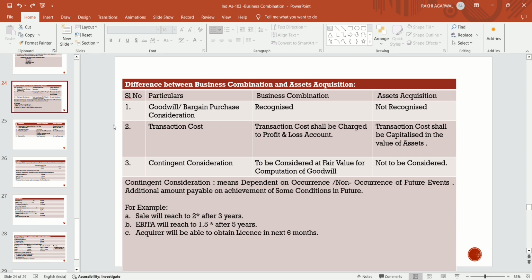Additionally, it includes amounts payable on achievement of some condition in future. Examples of contingent consideration: sales will reach 2% after 3 years, EBITDA will reach 1.5% after 5 years, the acquirer will be able to obtain a license in the next 6 months. They have a pending license. So that contingent consideration is taken into consideration while computing the value of goodwill.